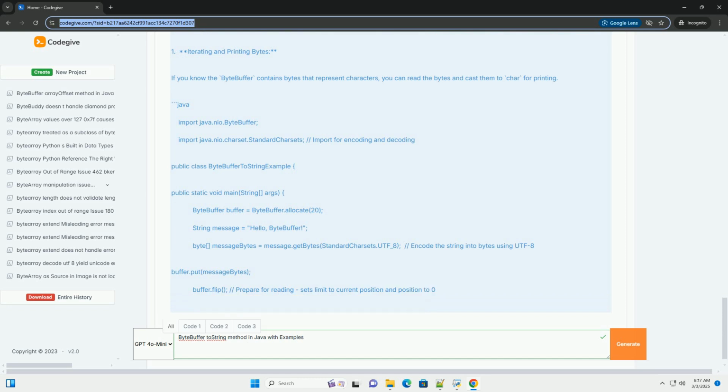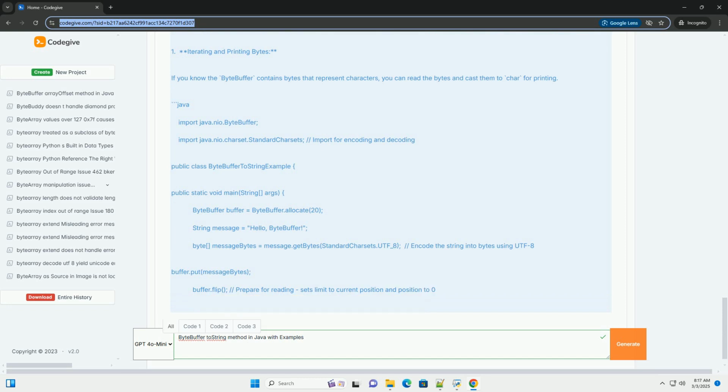How to inspect the actual data in a ByteBuffer. To see the data contained in a ByteBuffer, you need to use the get methods or other methods to extract the data and then interpret it according to the data's type. Here are some common approaches. 1. Iterating and printing bytes: if you know the ByteBuffer contains bytes that represent characters, you can read the bytes and cast them to char for printing. Important considerations.